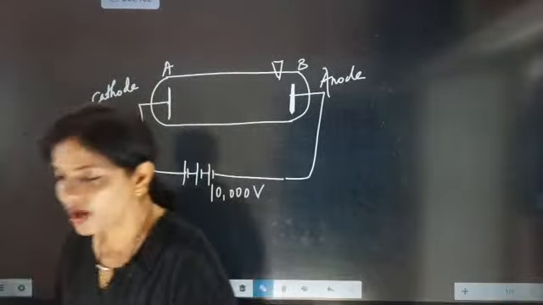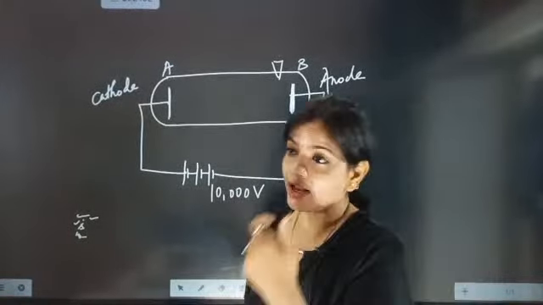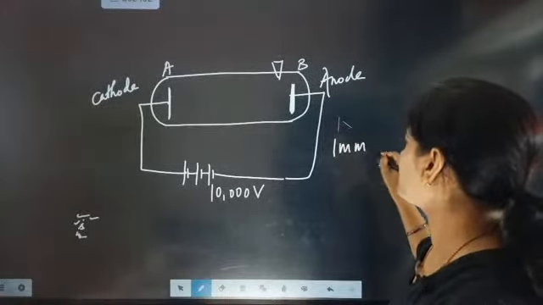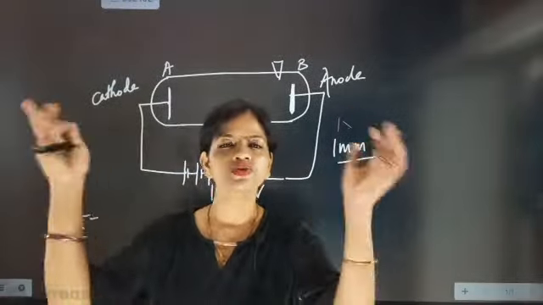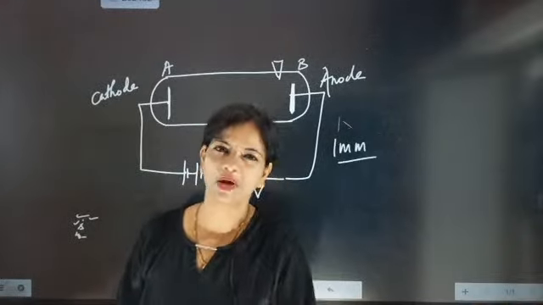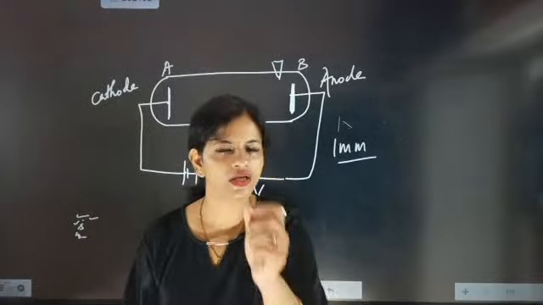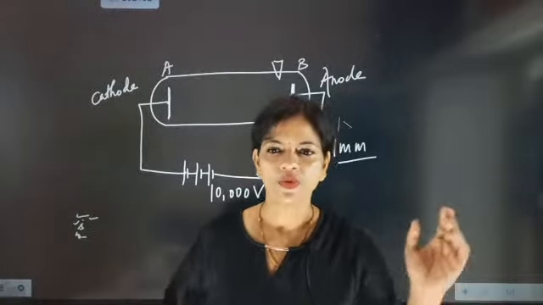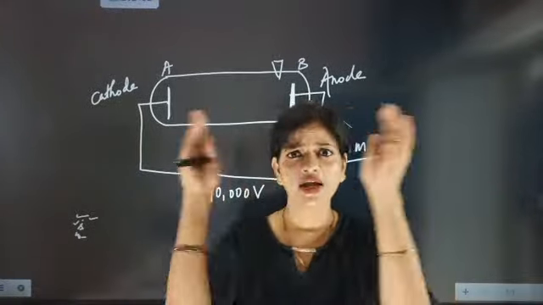Using the vacuum pump he reduced the pressure to a level of 1 mm. When he took the pressure to 1 mm, the entire tube started glowing. That was not the success part, because now the entire tube is glowing, so we cannot understand anything. If an atom has something, then it should have a specific direction of flow.